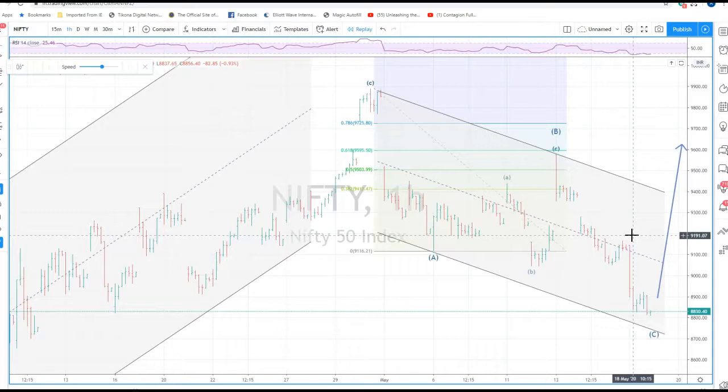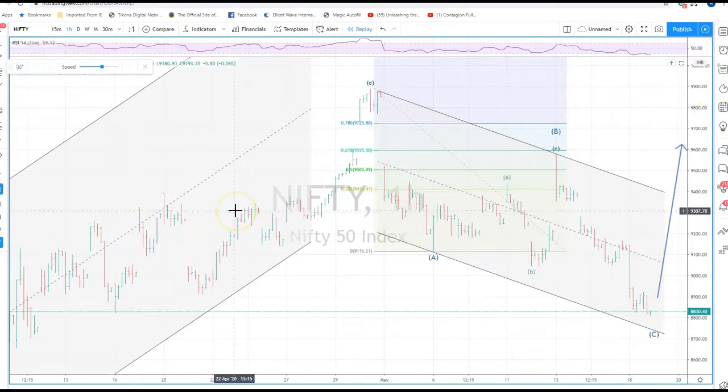So we are open to all possibilities here, where the bearish possibility implies a bounce and then a crash to newer lows. That is possible. Or a bullish possibility where if this channel line is taken out, then we are going up in wave Y, and this will be a three-wave move, a 535 kind of a formation.